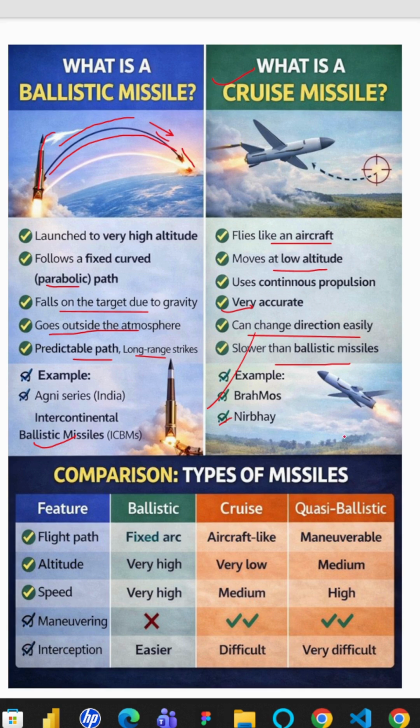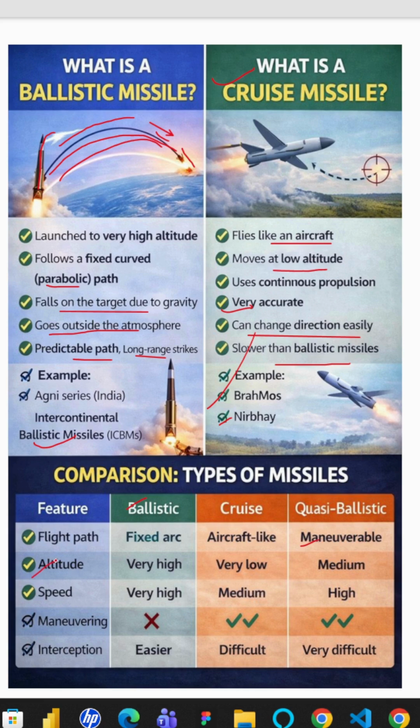Then the comparison of types of missiles. So this is the ballistic missile, cruise missile, and quasi-ballistic missile. For flight path, the ballistic missile has a fixed arc. The cruise missile is aircraft-like. And the quasi-ballistic has a maneuverable flight path, which means it can change its direction mid-air.